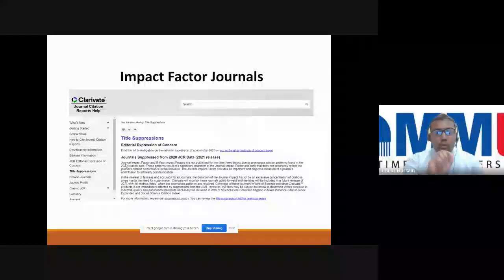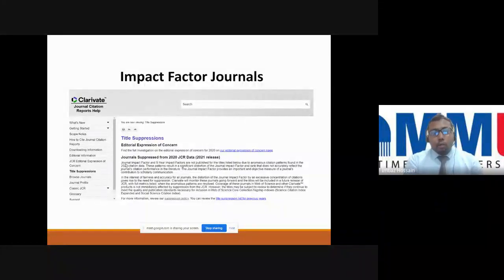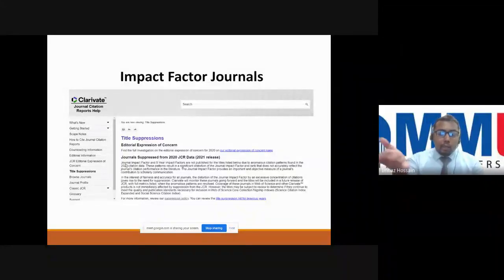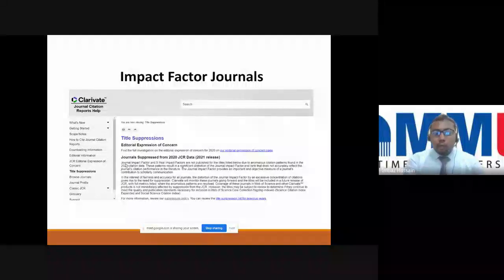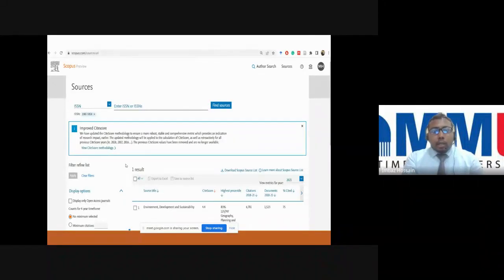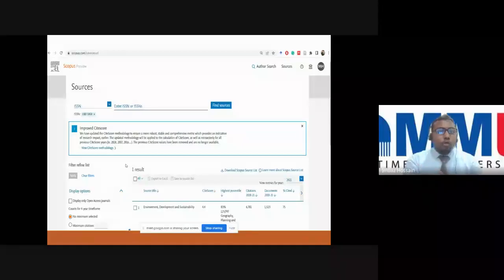So you can subscribe to this website. I hope that MMU also has access to this website. To download the list, you have to log in and give your user ID. Then you can download this impact factor list, the JCR list. Another strategy I can share, before how we select the journals: I personally use this strategy.